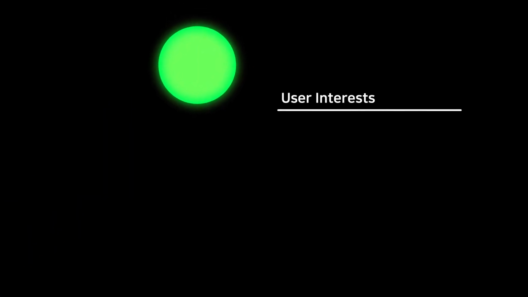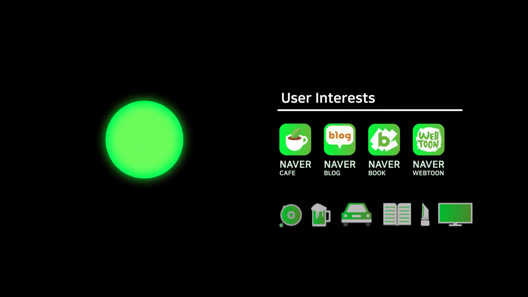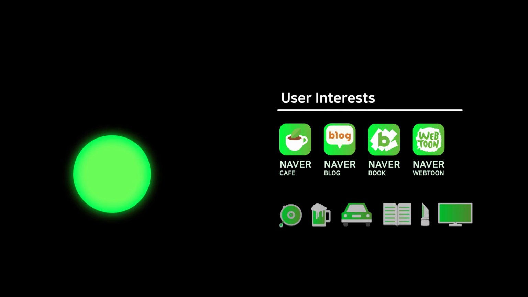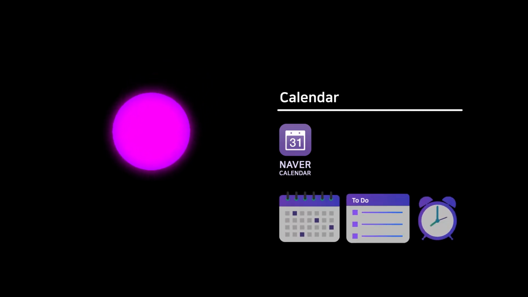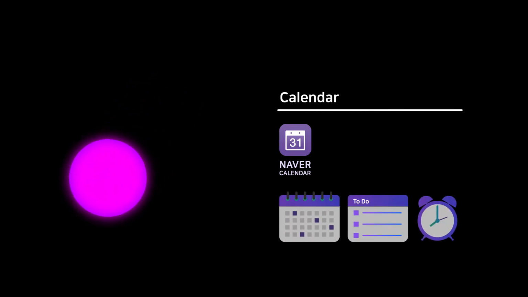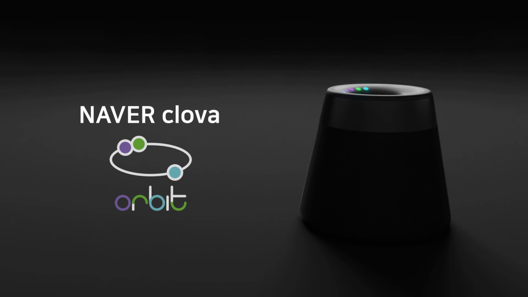The green is for user interest conversations. The speaker analyzes the user's preference to tell you the news or stories that you might want to hear. The purple contains the calendar-related conversation. It is to remind a user's important schedules. These dots will be continuously generated and can be stacked up to 8. From here, we introduce our design, Naver Clova Orbit.